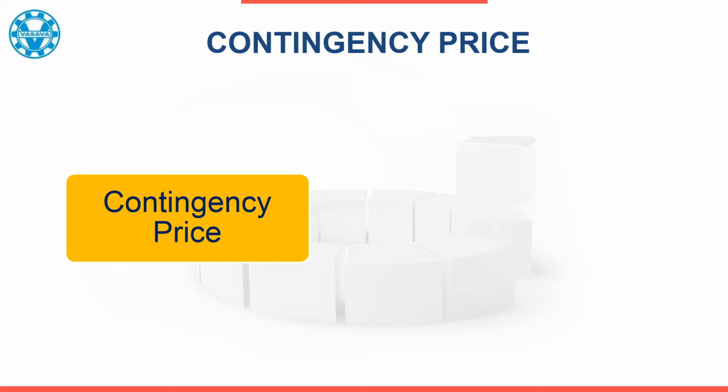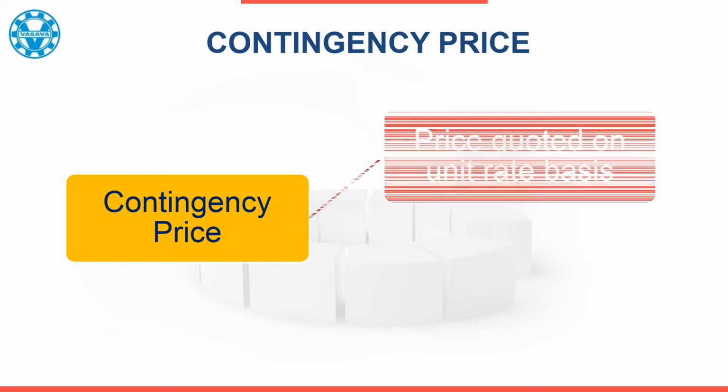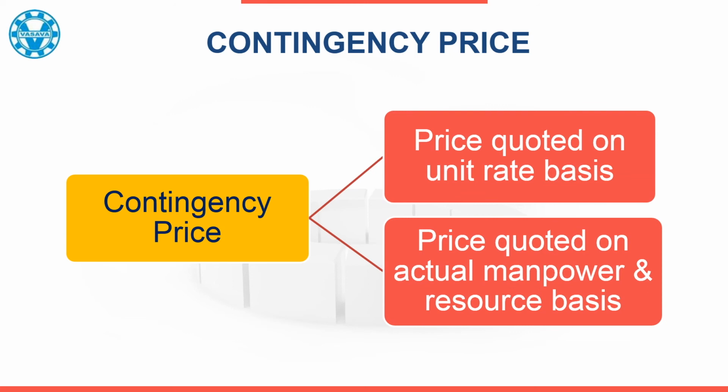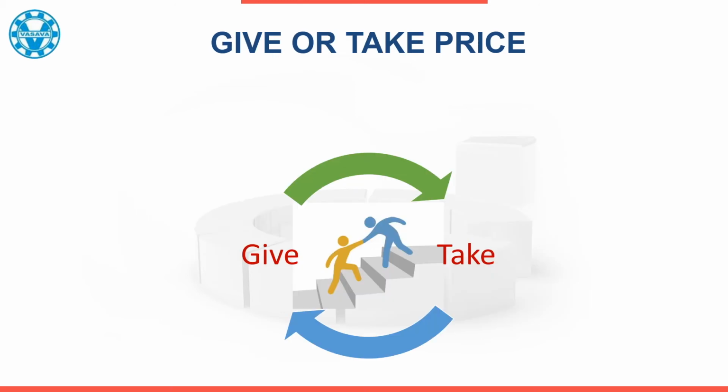Contingency price is also divided into two categories. Part 1 is the unit rate basis and Part 2 is the manpower and resource engaged basis. We have already explained the difference between both. Now let us brief about give or take price.